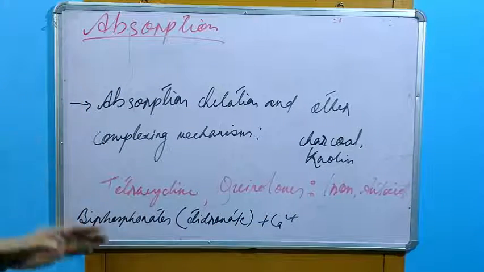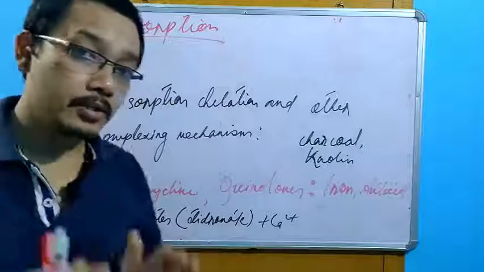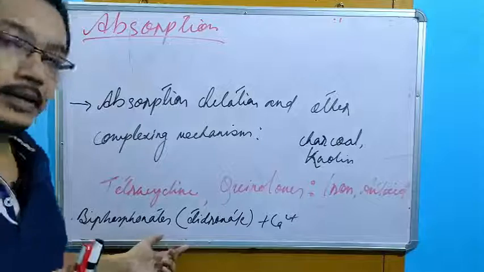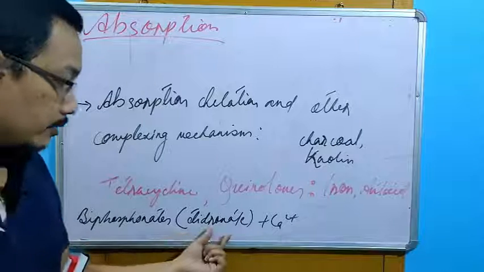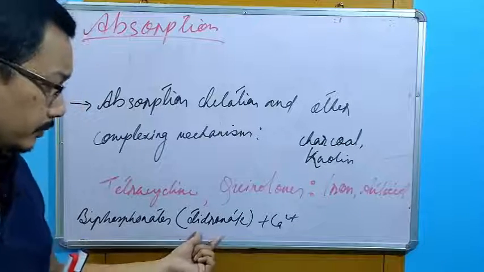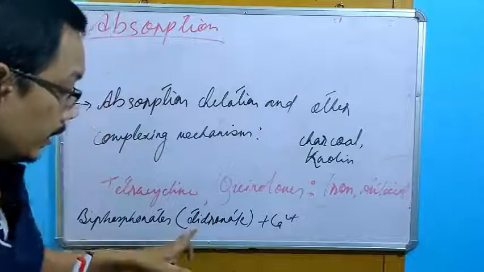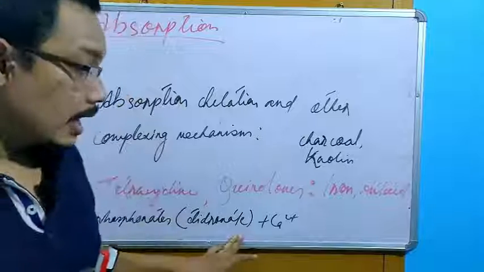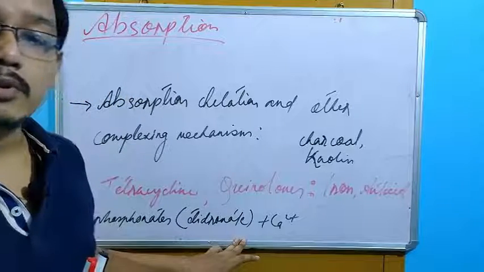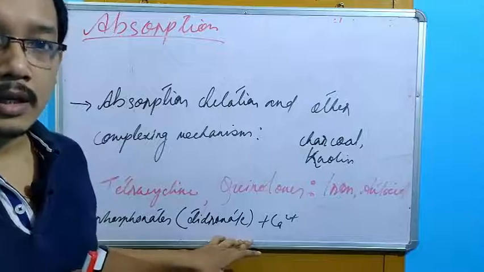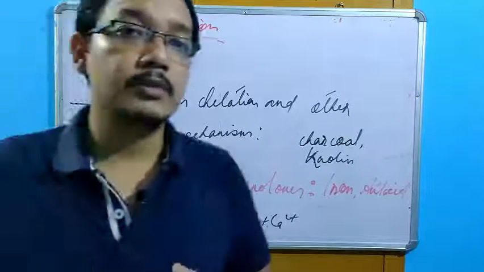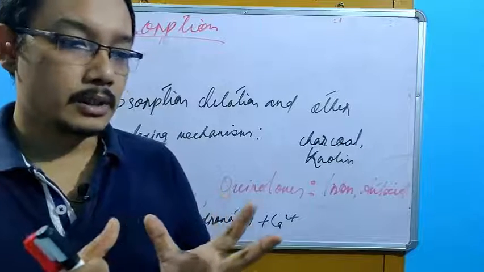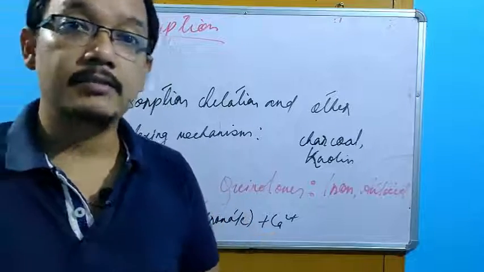Another very interesting example is the bisphosphonate group of compounds. Bisphosphonate is a chemical name, but the drug name is etidronate. These drugs are used in osteoporosis, to inhibit the resorption of the bone, or to stop the decrease in the density of the bone.